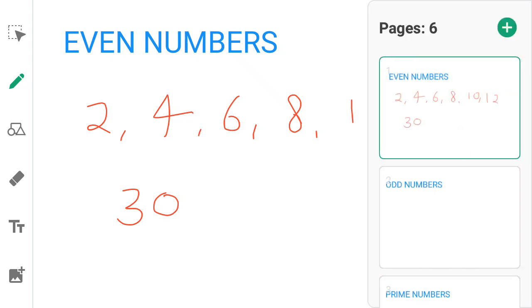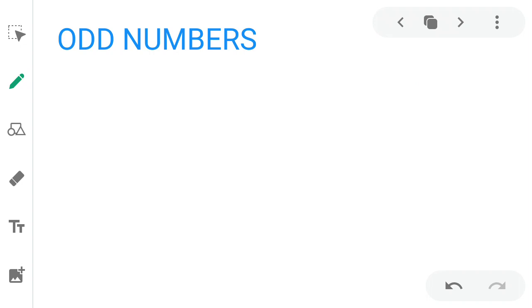Next, odd numbers, the opposite of even numbers. If any number cannot be divided by 2, then it is called an odd number. The numbers which are not multiples of 2 are called odd numbers. Any number which is not completely divided by 2.